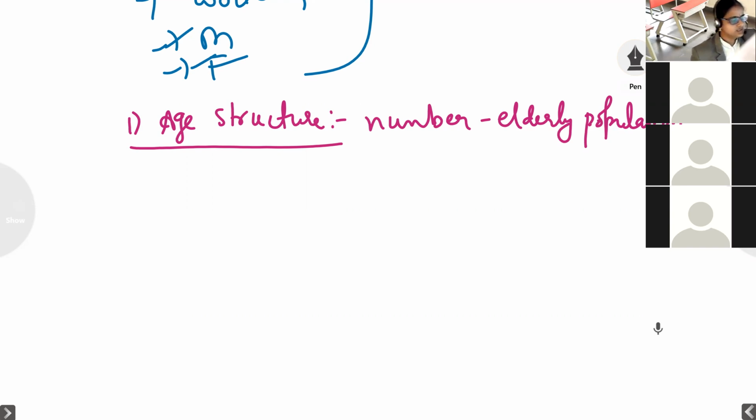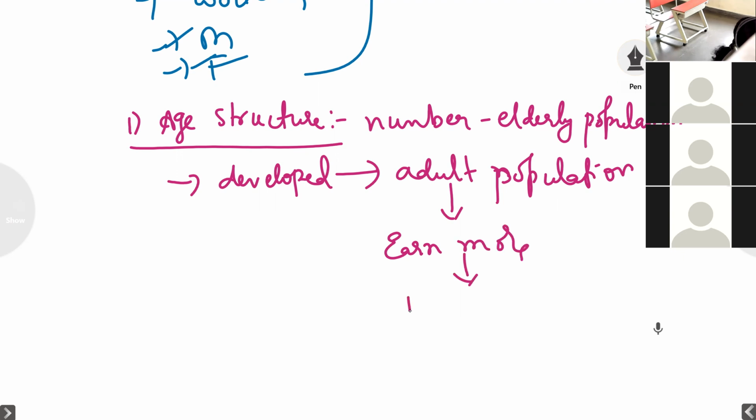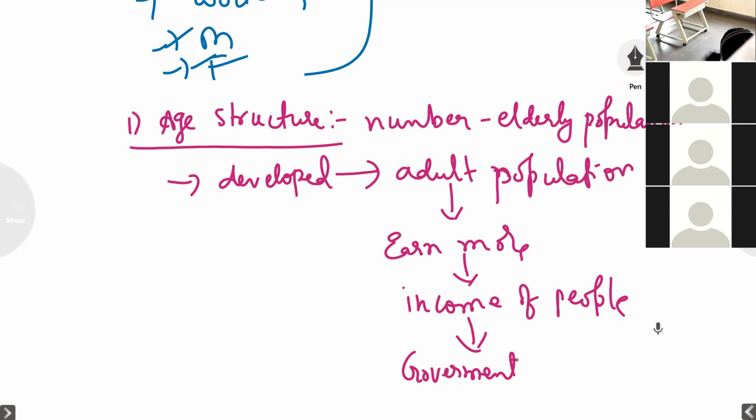So overall, age structure in the sense, if you see developed countries, the adult population will be more. So what is the use of the adult population? They will earn more. The income of the people will be more. If the people's income increases, automatically the government income also increases.